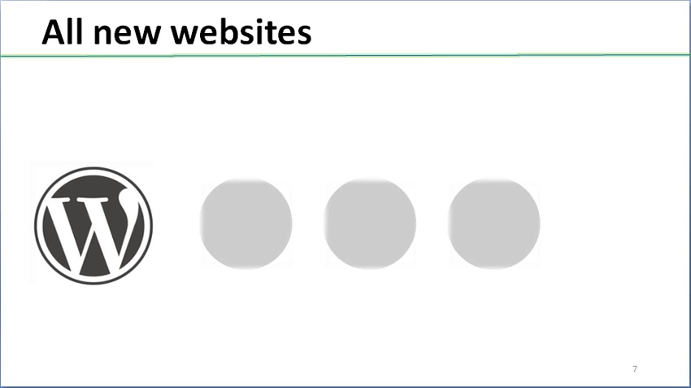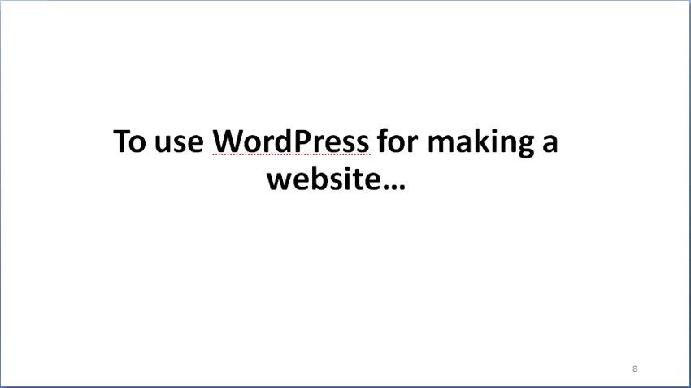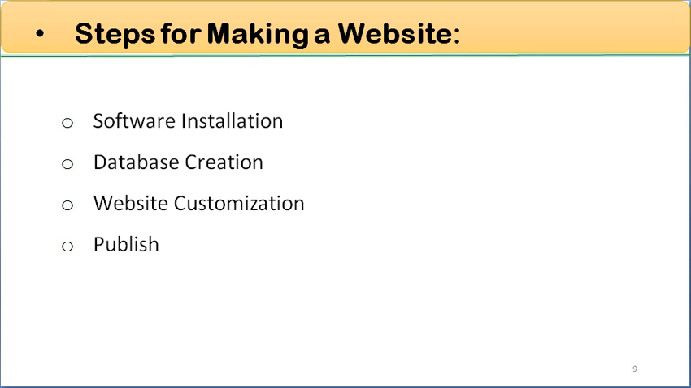Of all new websites of today, about 27% are made by WordPress itself. The rest of the websites are made by HTML, CSS and PHP and so on, but still those who are unfamiliar with coding can use WordPress more easily. To use WordPress for making a website, we have to go through these steps. First is software installation, database creation, website customization and then publish.